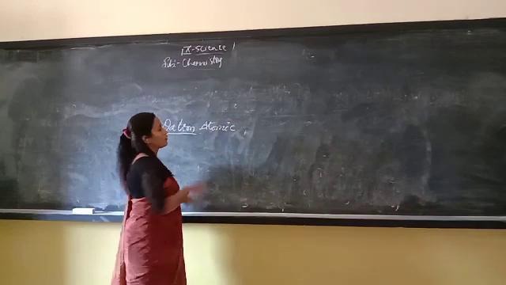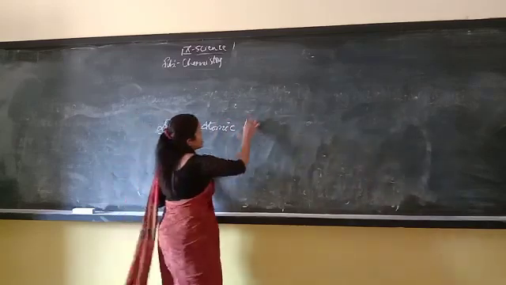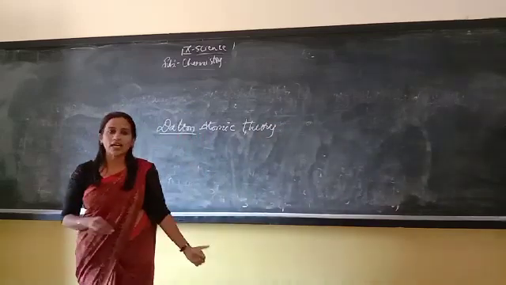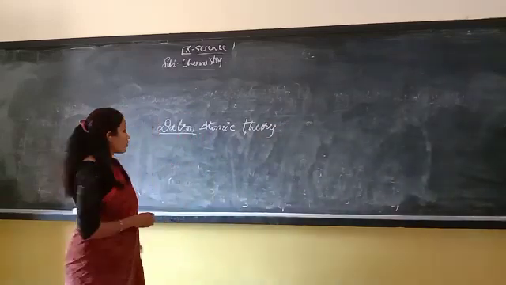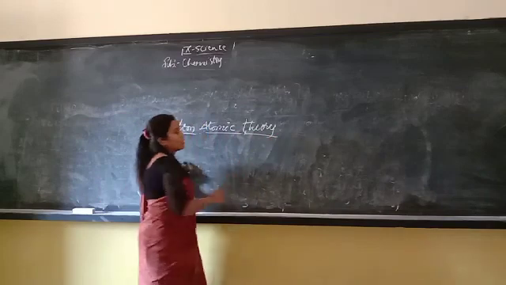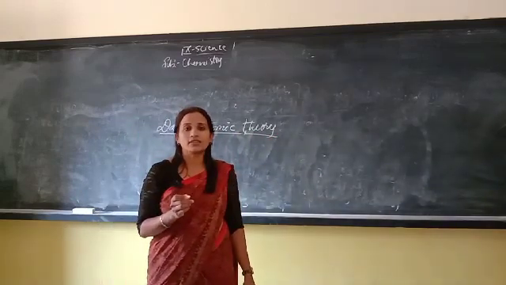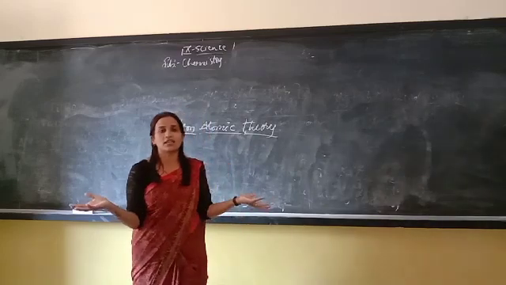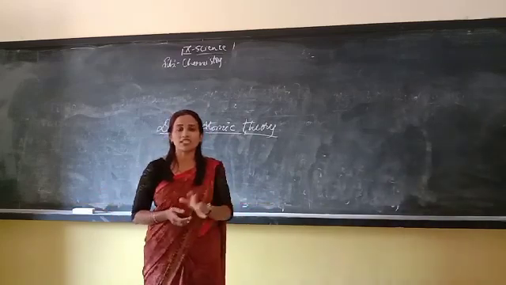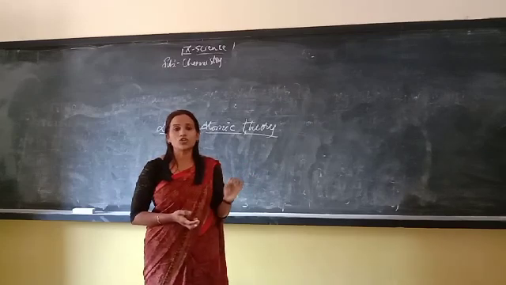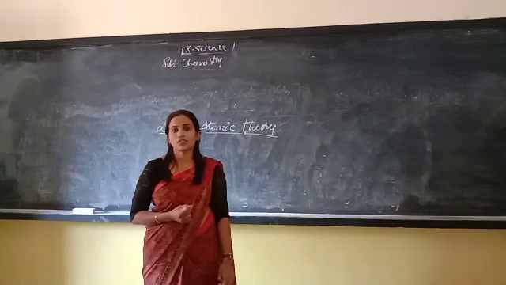In Dalton's atomic theory, he proposed that at last we reach a point where no further divisibility of atoms takes place. The atom is indivisible; we cannot divide it further. That was his conclusion.